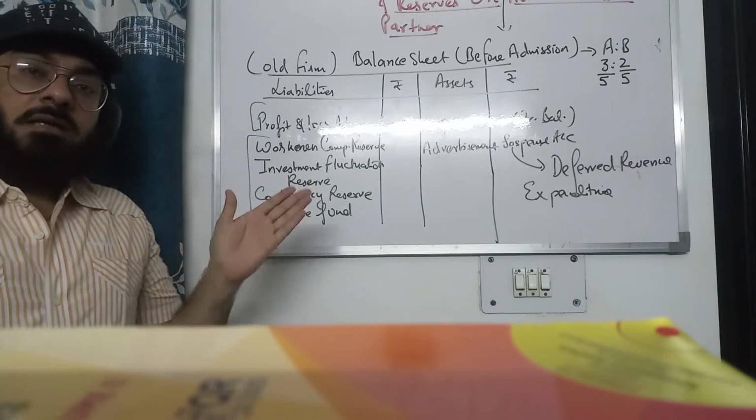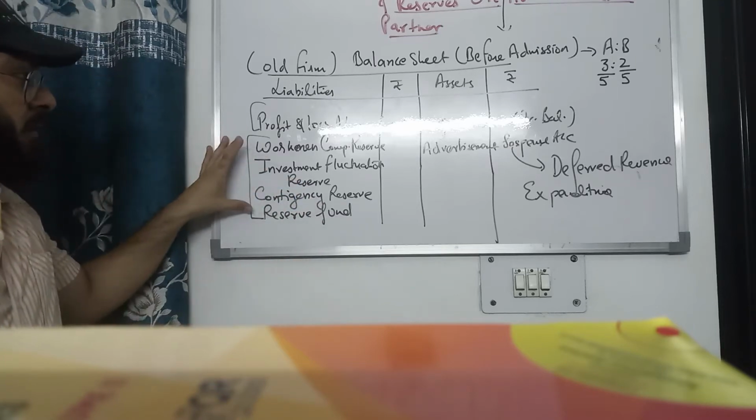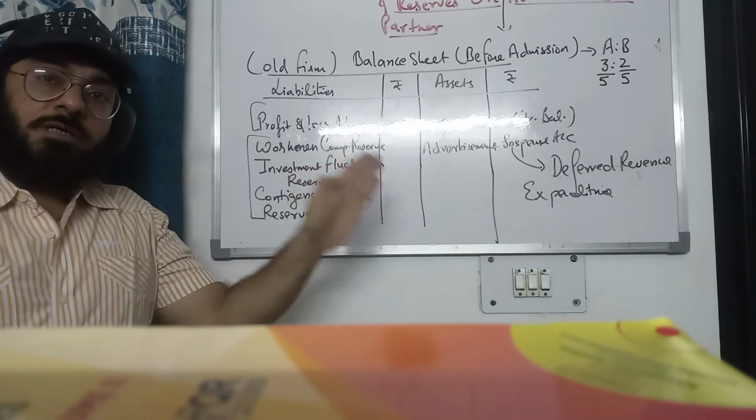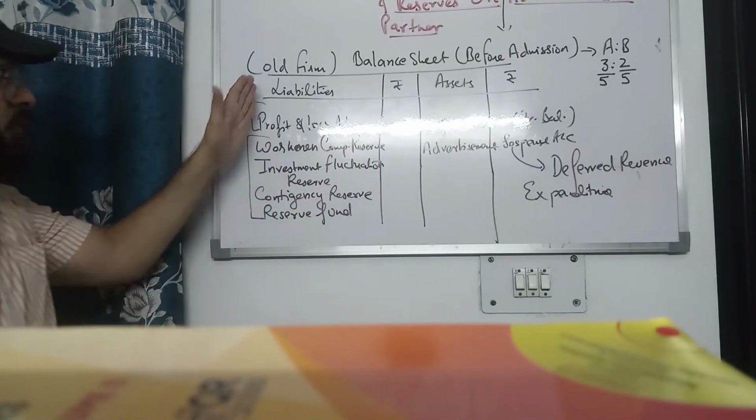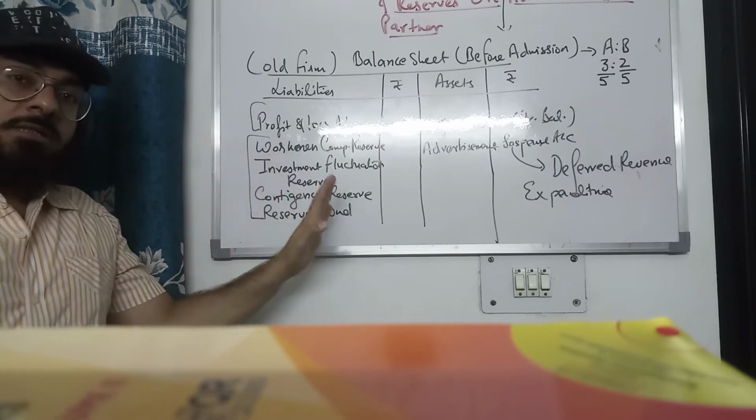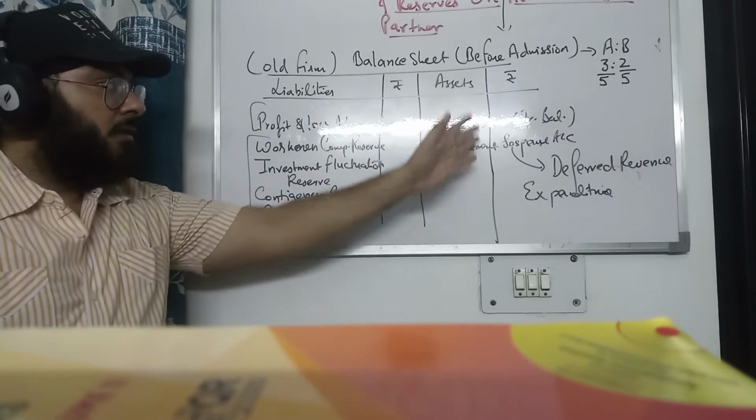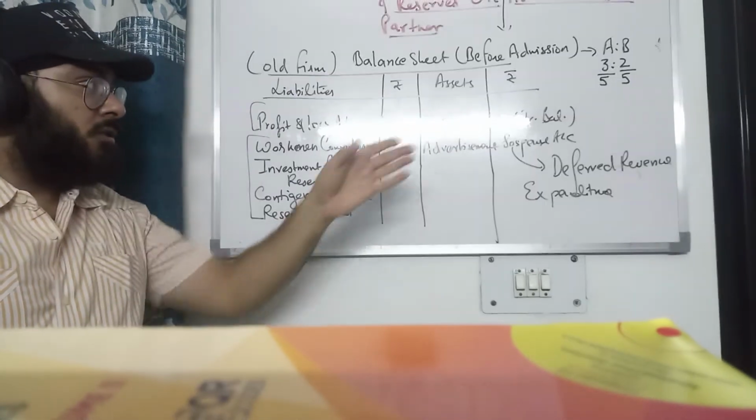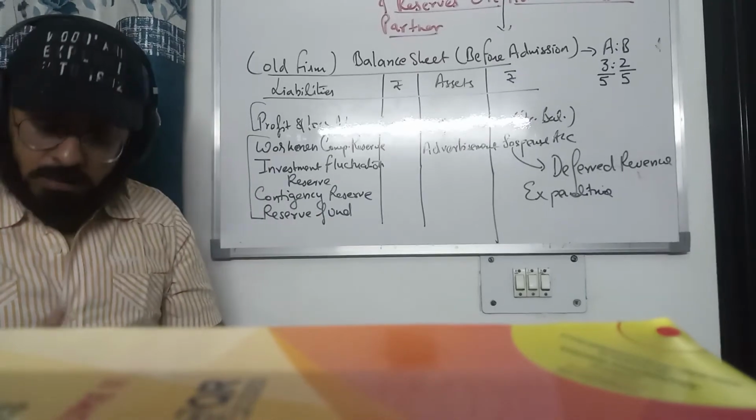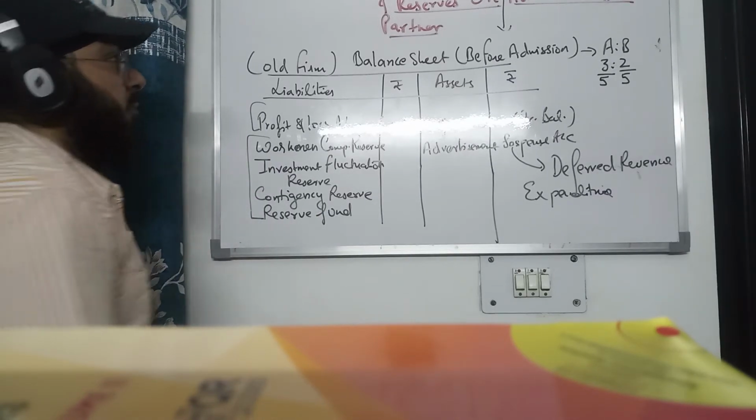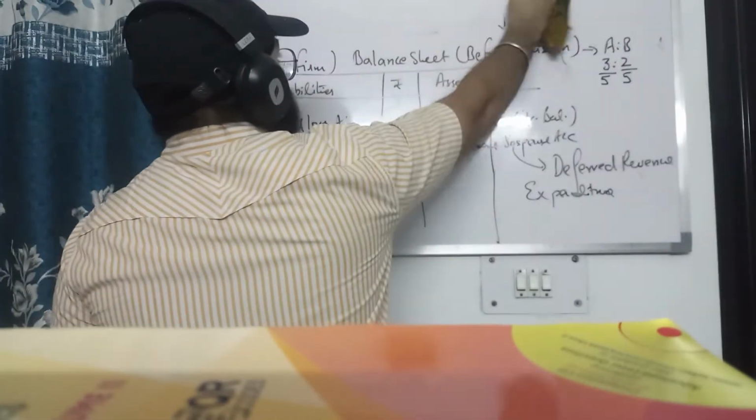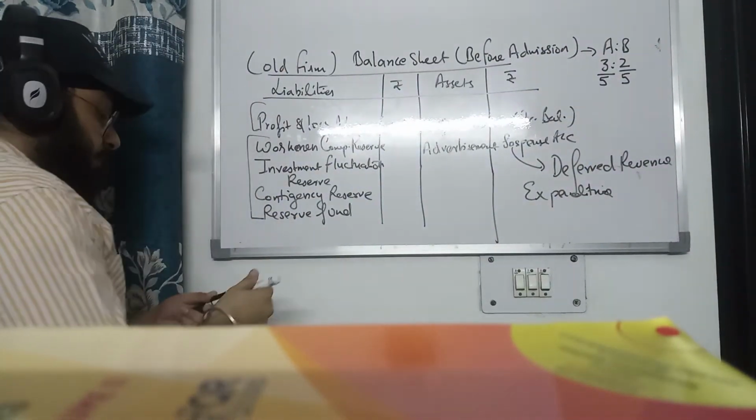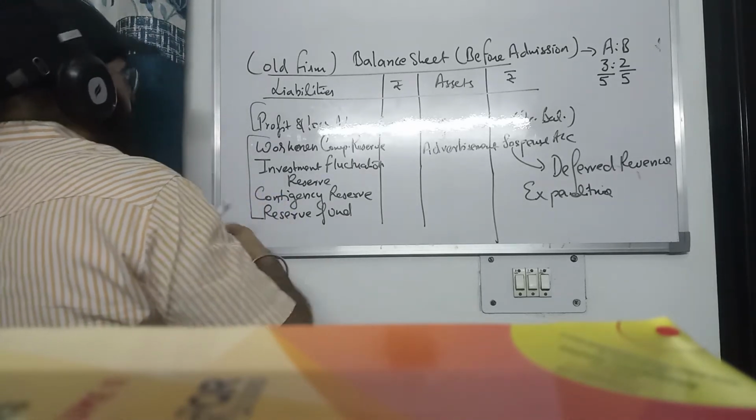Students, at the time of admission of a partner, these reserves are to be distributed among the old partners in the old ratio. Similarly, these accumulated losses are also to be distributed among old partners in the old ratio. Why do we divide this at the time of admission of a partner in the old ratio?